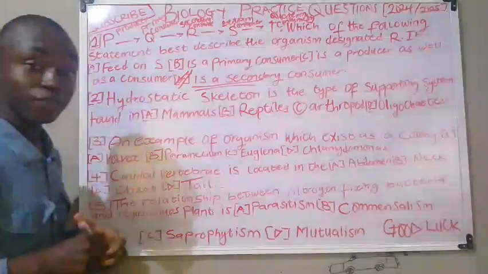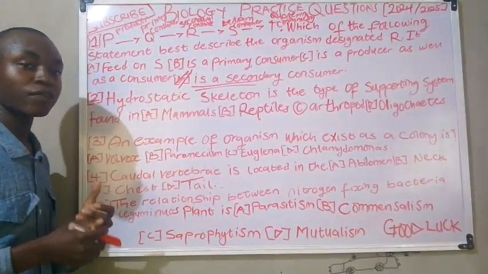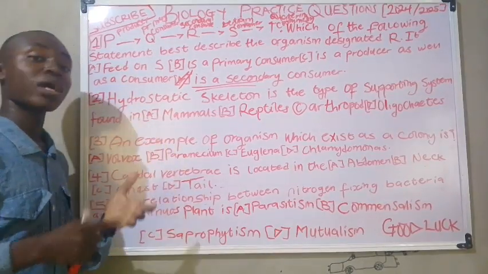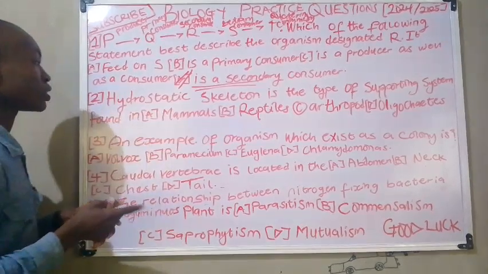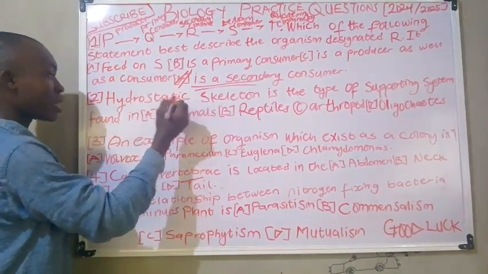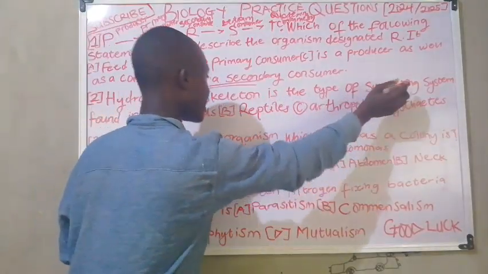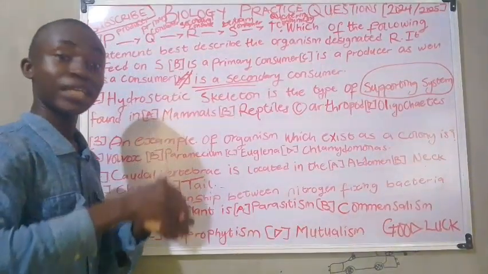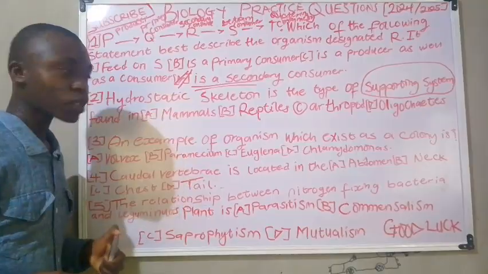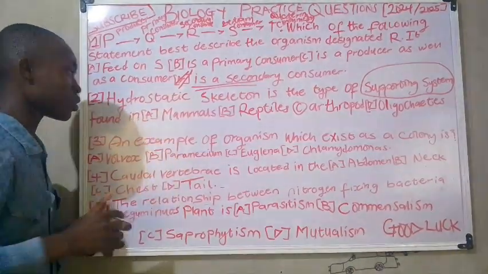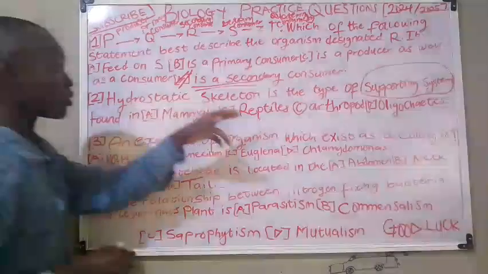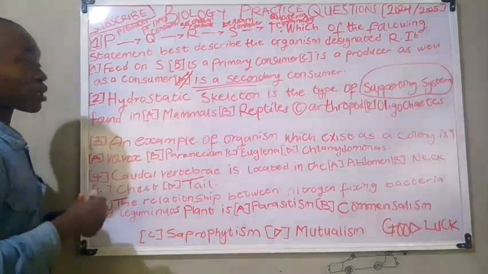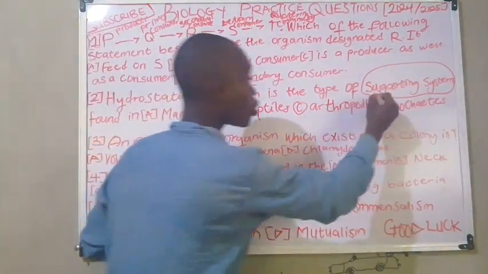Now it should be noted that we have three types of skeleton. We have the hydrostatic skeleton, we have the exoskeleton, and also we have the endoskeleton. That should be noted. Now you see, hydrostatic skeleton is the type of supporting system. They are referring to a skeleton because skeleton is also related to a supporting system. It's the one that holds the body. Now hydrostatic skeleton is a type of skeleton found in oligochaetes.